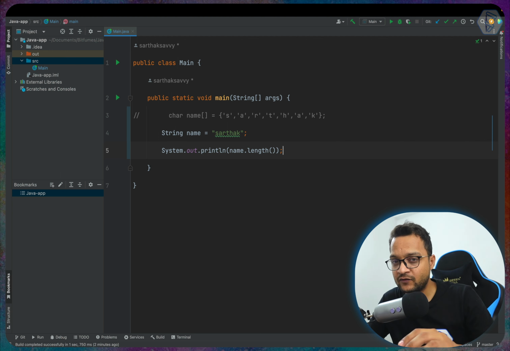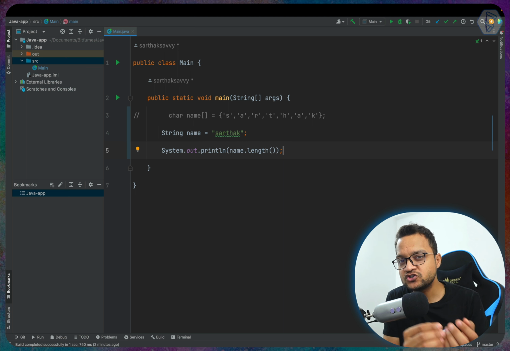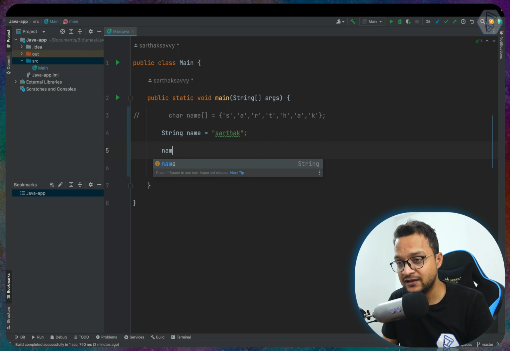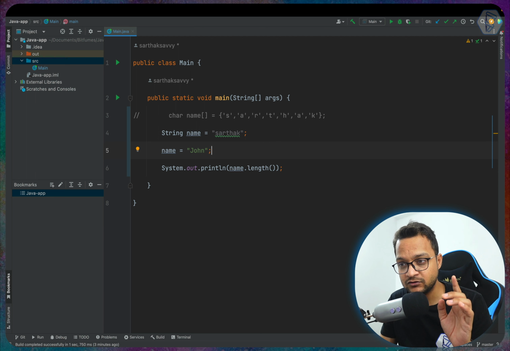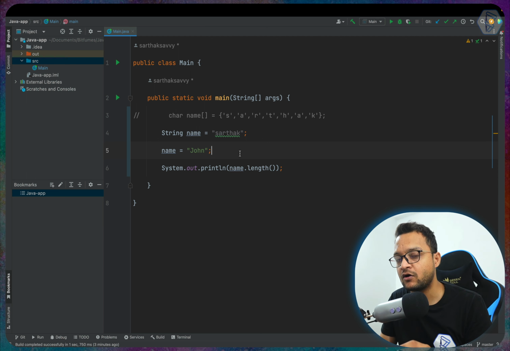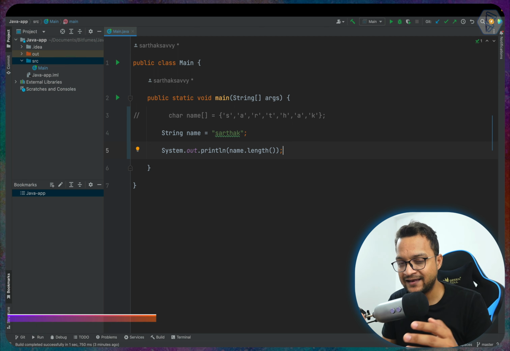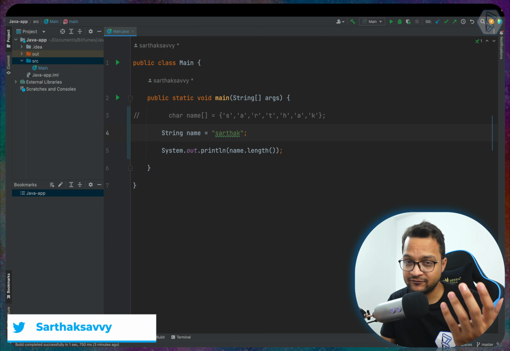strings in Java are immutable. Immutable means you cannot change the content directly. Yes, you can change the name to something else, let's say John. You can totally change it, but you cannot change the content of the string, like you can in any array. So apart from this, we can do more things with strings.